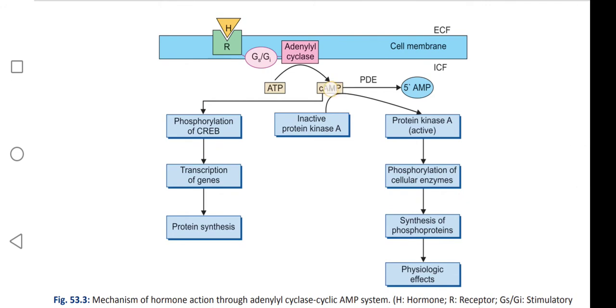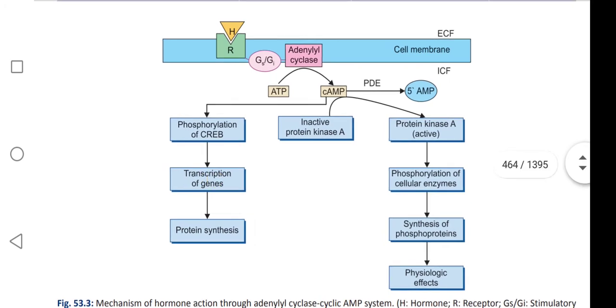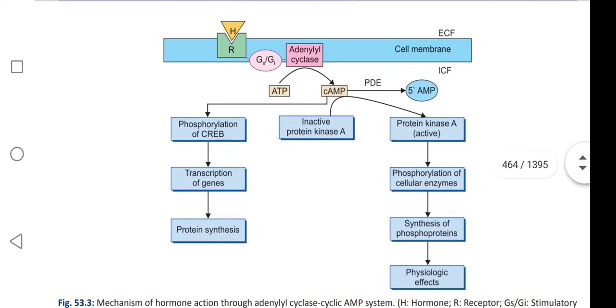And then the function of cyclic AMP is phosphorylation of CREB. CREB is cyclic AMP responsive element binding protein. It leads to the transcription of genes and formation or synthesis of proteins.